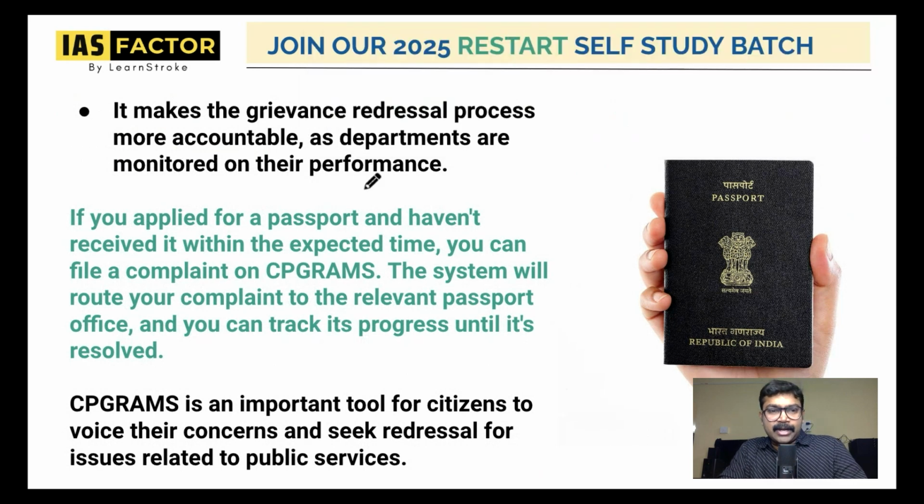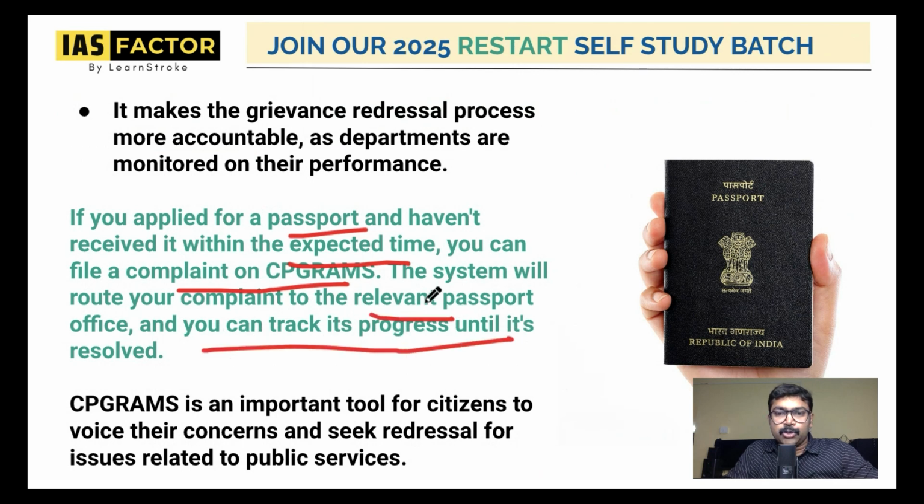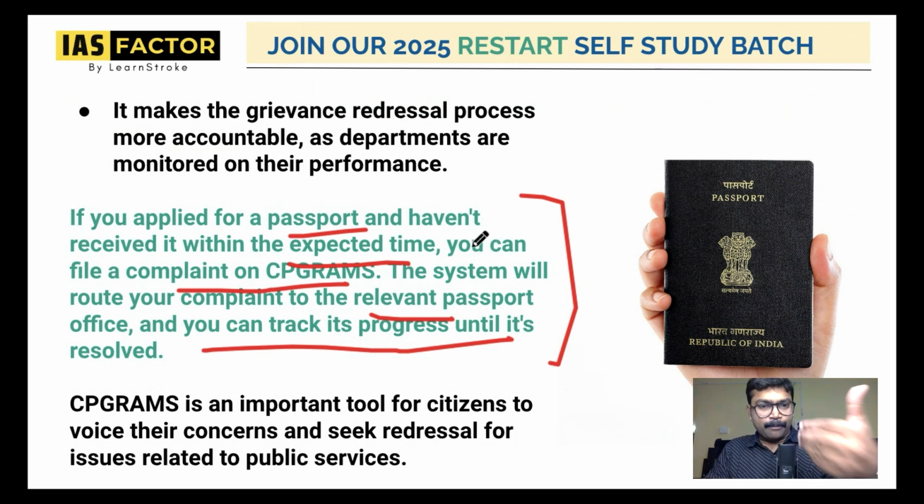Imagine that you applied for a passport and haven't received it within the expected time. You can file a complaint on CPGRAMS. The system will route your complaint to the relevant passport office and you can track its progress until it's resolved. So if you're not getting your passport, you can log in and complain in CPGRAM. It's an important tool for citizens to voice their concerns for redressal. Very, very important.